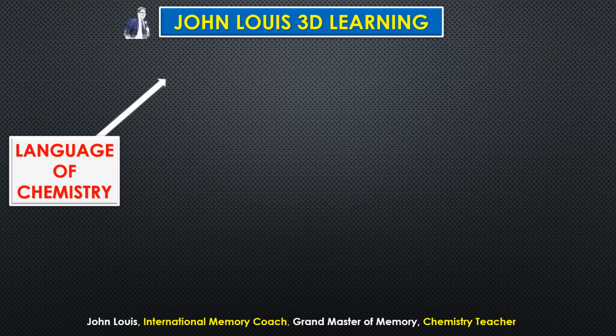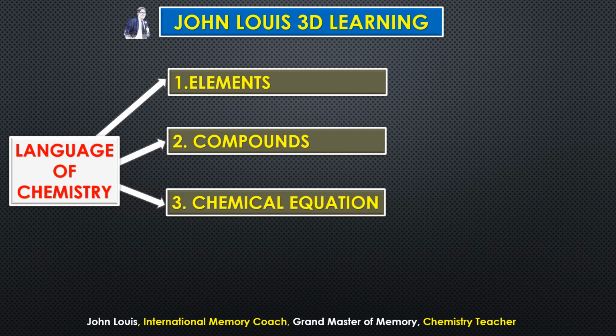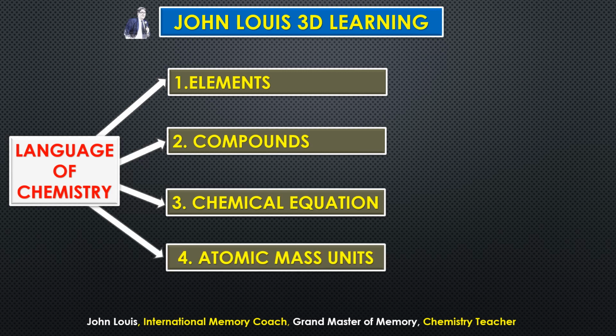In the language of chemistry, what will we be learning? What are elements, what are compounds, and how they react to form other products, which is expressed in the form of a chemical equation, and then atomic mass units. Every element has its own mass. Like you have your own weight, I have my own weight. Some people are 50 kg, some are 60 kg, people like me are 90 kgs. Like that, all the 118 elements have their own mass. That is what we will be learning in this chapter. These are the 4 main things we will be learning.